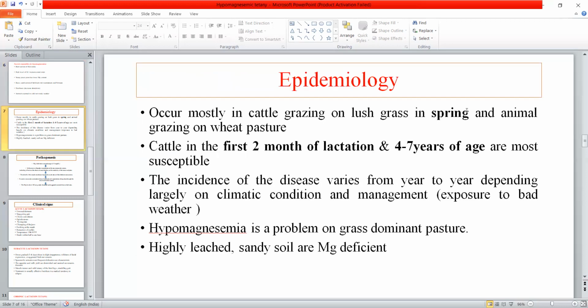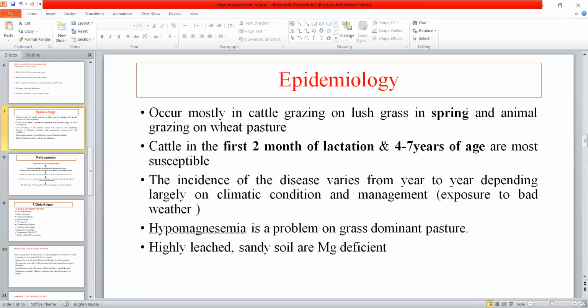Now, if we see the epidemiology, this disease occurs mostly in cattle which graze on lush grasses, and mostly during the spring season. Cattle in the first 2 months of lactation and in the age group of 4 to 7 years are highly susceptible to this disease. The incidence of the disease also varies from climate to climate, because exposure to bad weather conditions is also related to this disease.